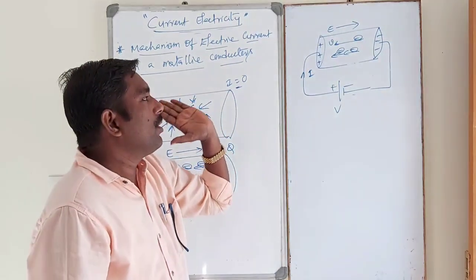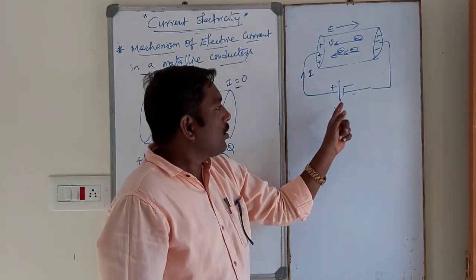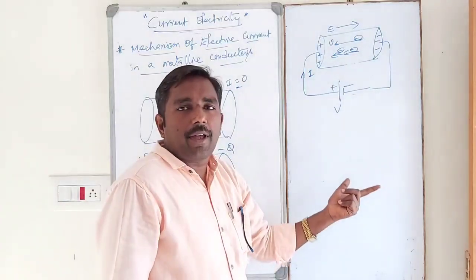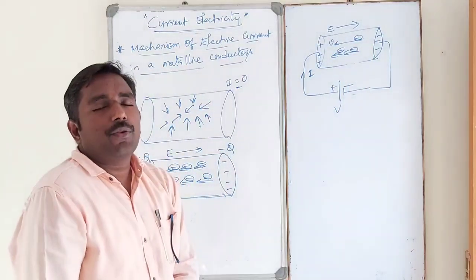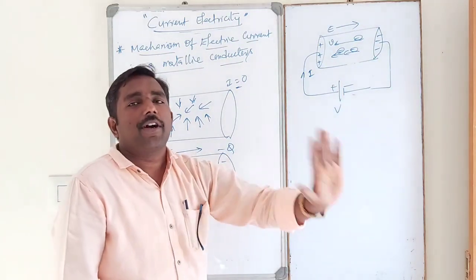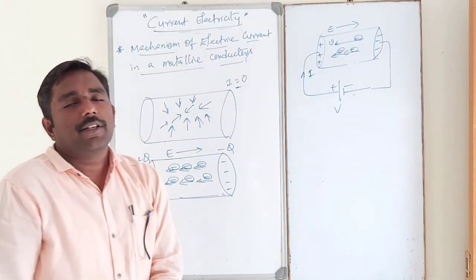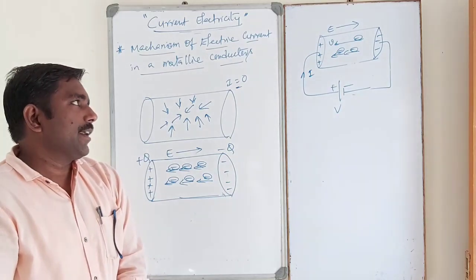The battery gives a continuous supply of charges, so it's moving continuously. That indicates flow of current in the conductor.